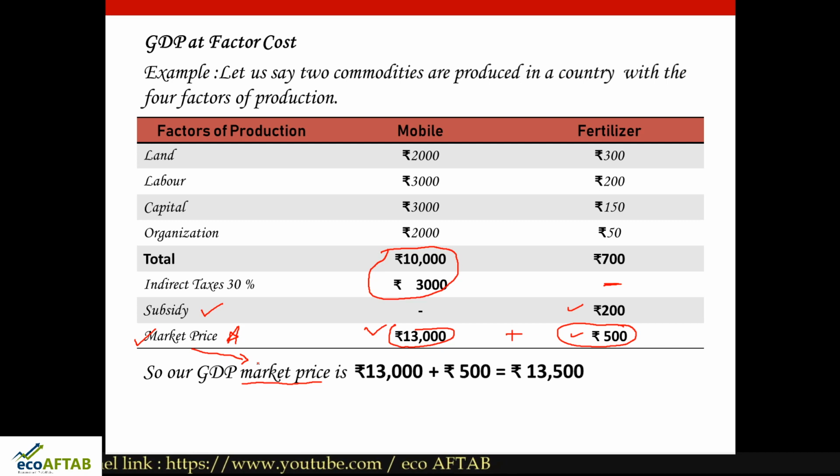So remember friends, whenever we speak about market price, all the market prices include the indirect taxes. All the goods are taxed, and these indirect taxes are always included in our market price. And sometimes the subsidies that are given by the government are also a part of market price, but the market price is reduced. Let's move ahead to understand the meaning of the word factor cost.